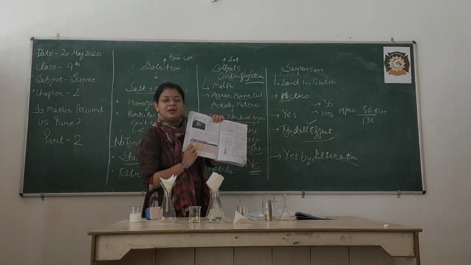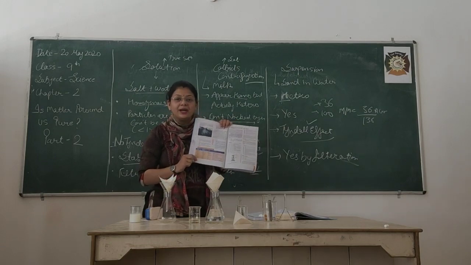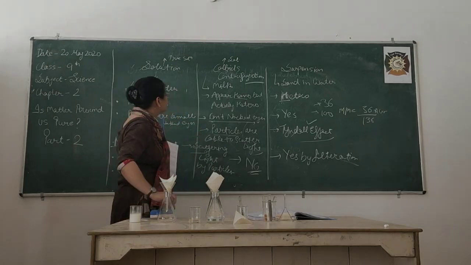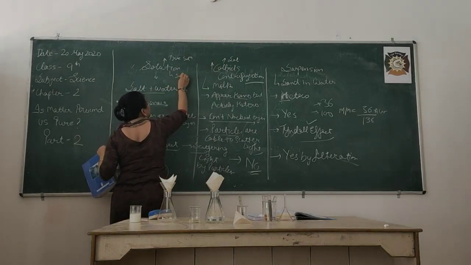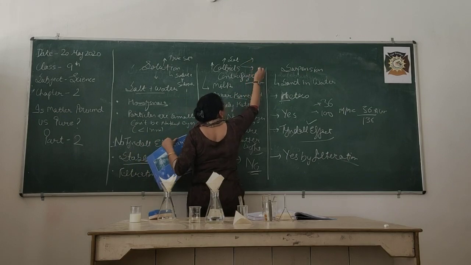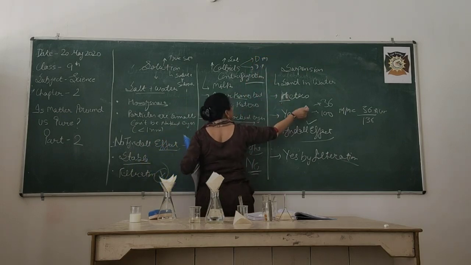In this table there are various examples of colloids, with the dispersing phase and dispersing medium. One thing I just forgot, beta: in solution, what are the two things? Solute and solvent. And in colloid, the two things are dispersing medium as well as dispersing phase.